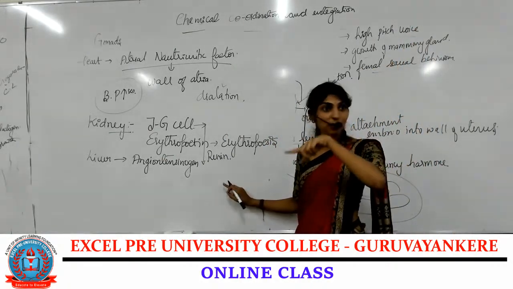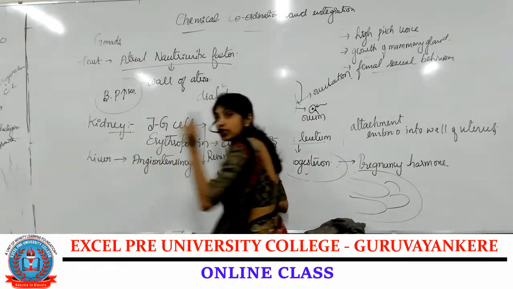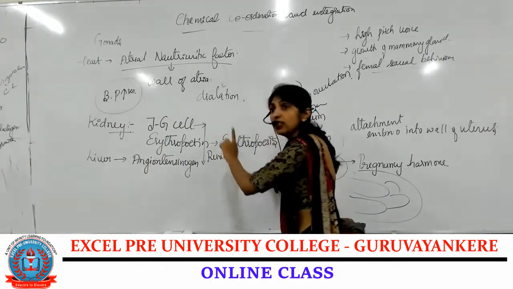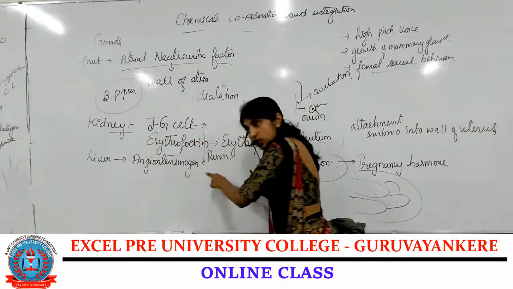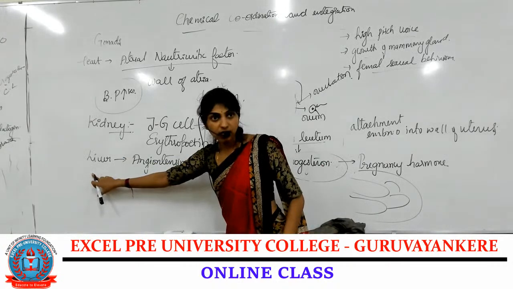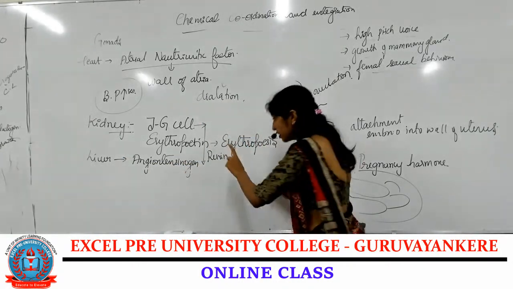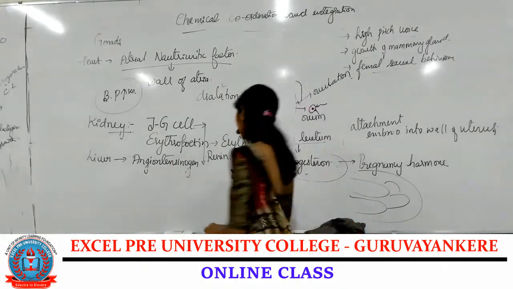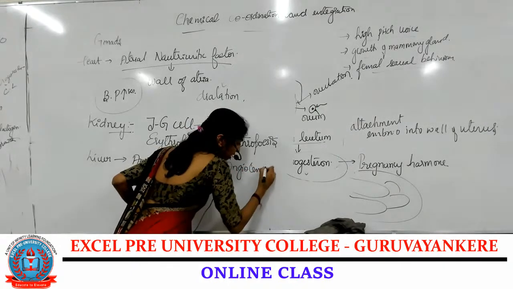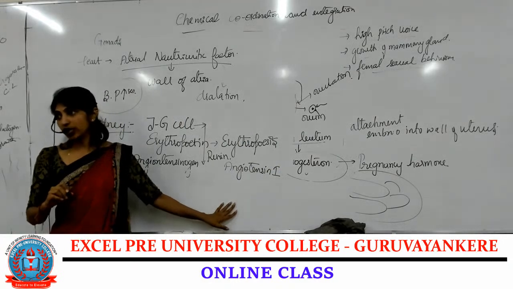I have told you it will be repeated again in excretion, correct? This JG cell of the kidney produces a factor called renin. This renin will act on angiotensinogen that is produced in the liver. Is it clear, everyone? Now this angiotensinogen, the inactive form, in the presence of renin gets converted into angiotensin 1. First it will be converted into angiotensin 1.